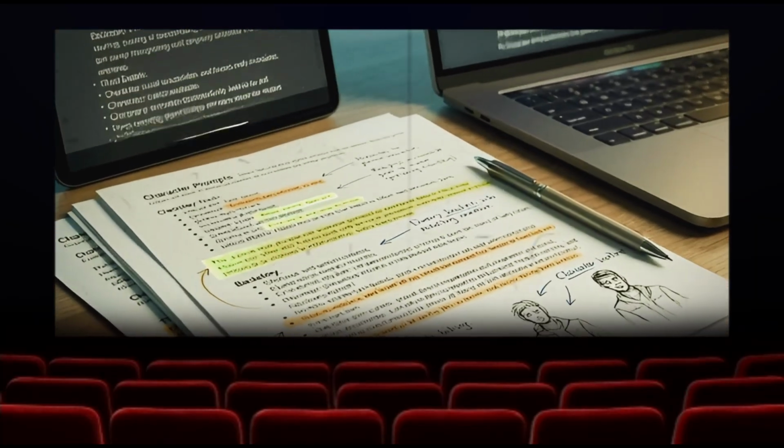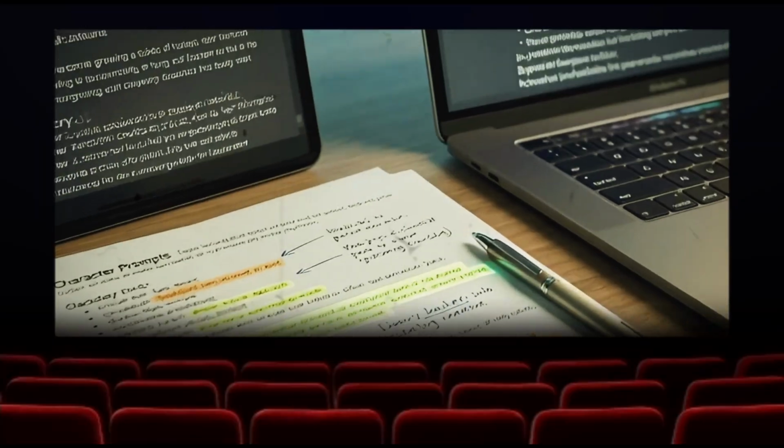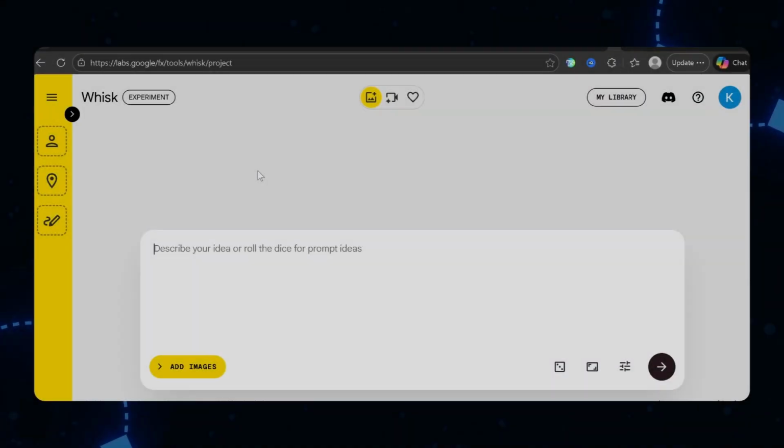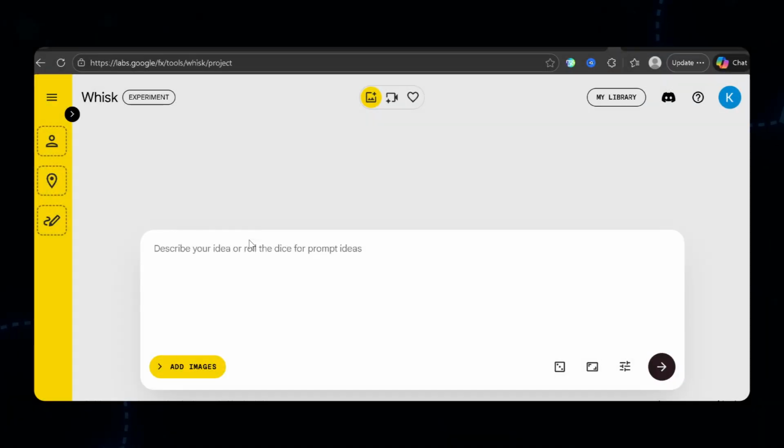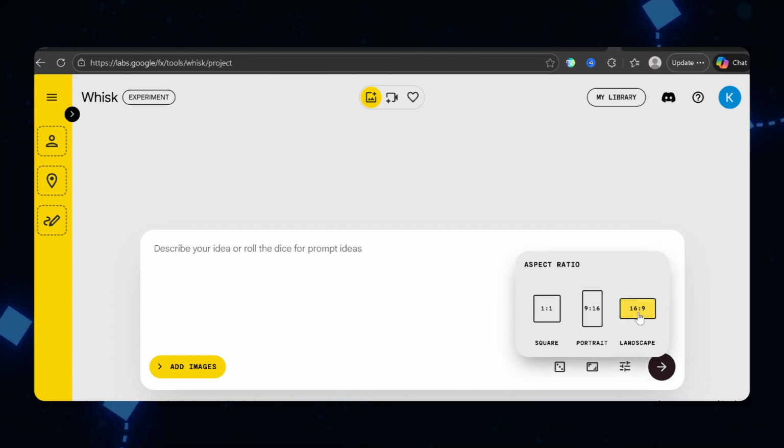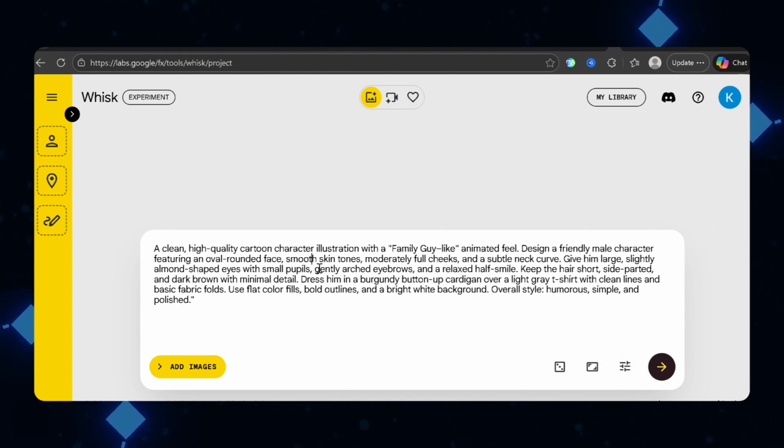But let me walk you through the process so you understand how to customize it. Head over to Google Whisk. If you don't have access to Whisk, you can use any AI image generator like Google Gemini or Google Flow, but Whisk makes this process incredibly fast. Select the portrait aspect ratio and then paste in your character prompt.